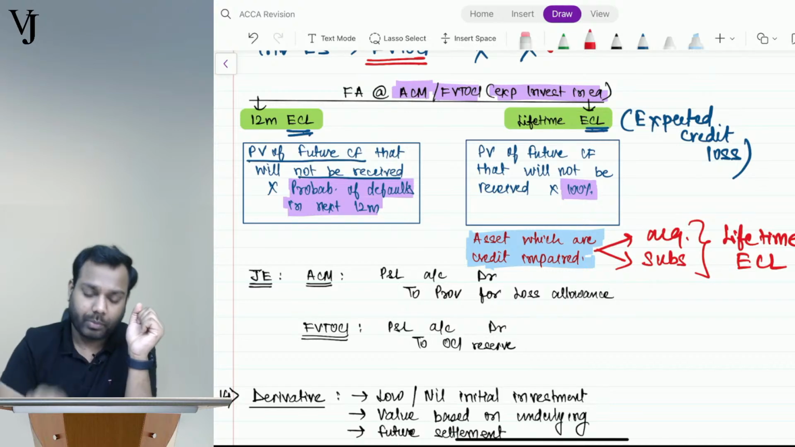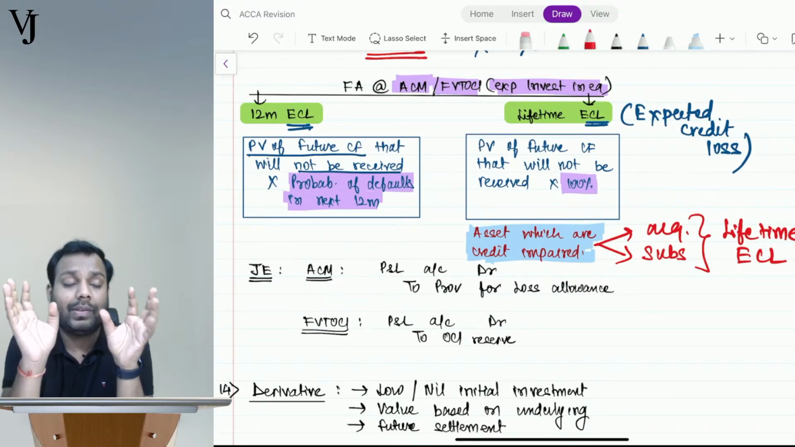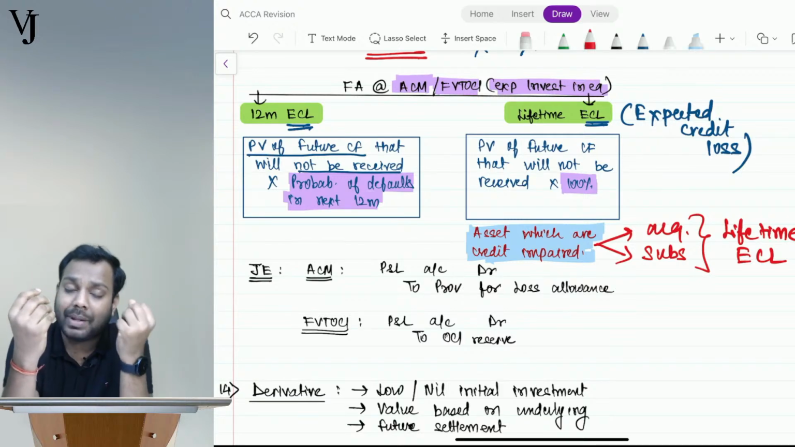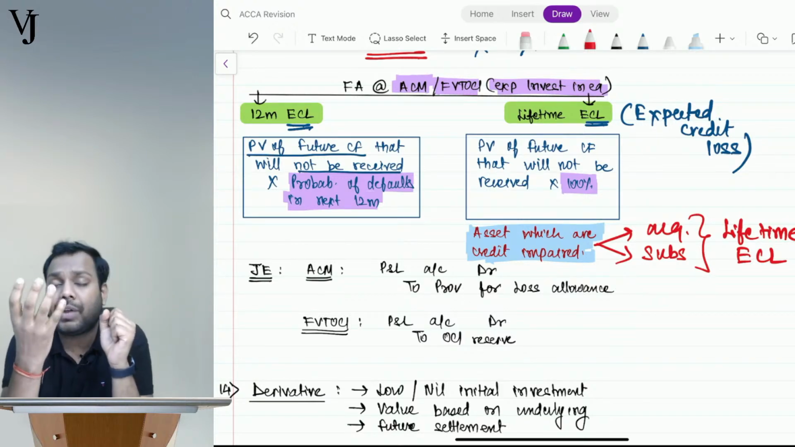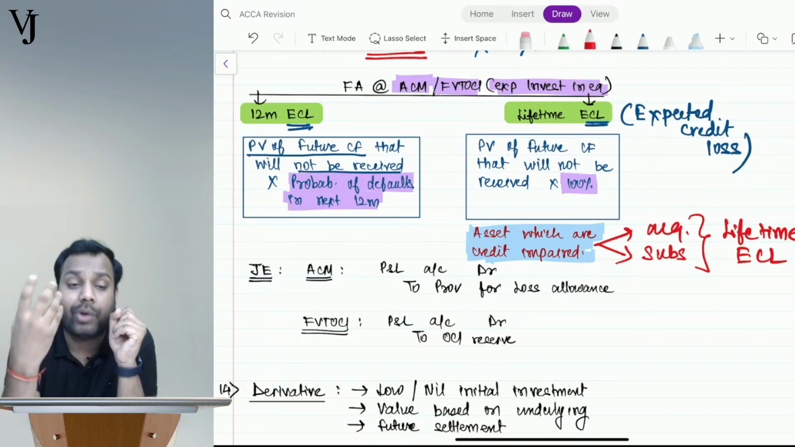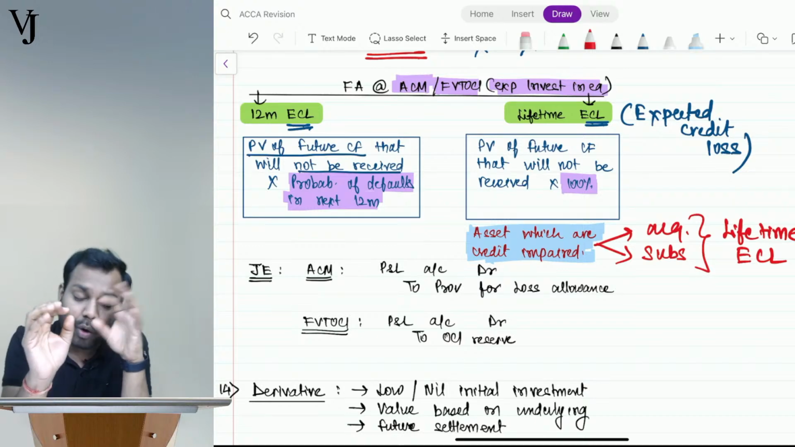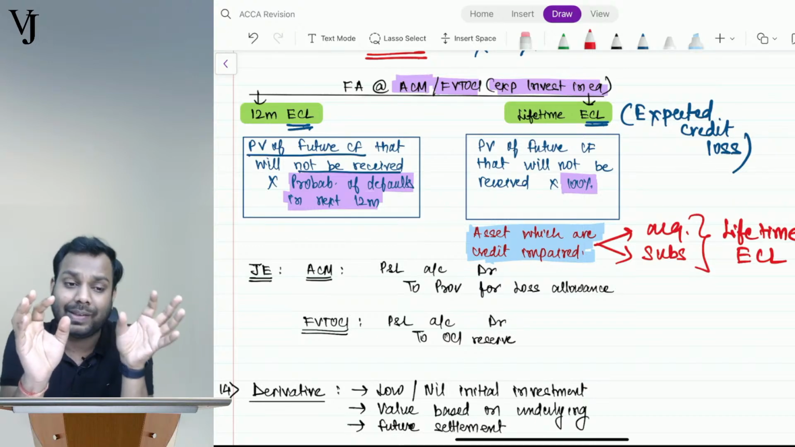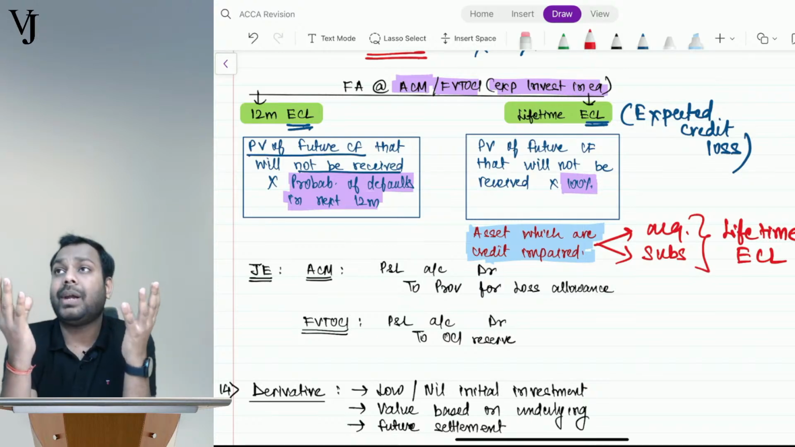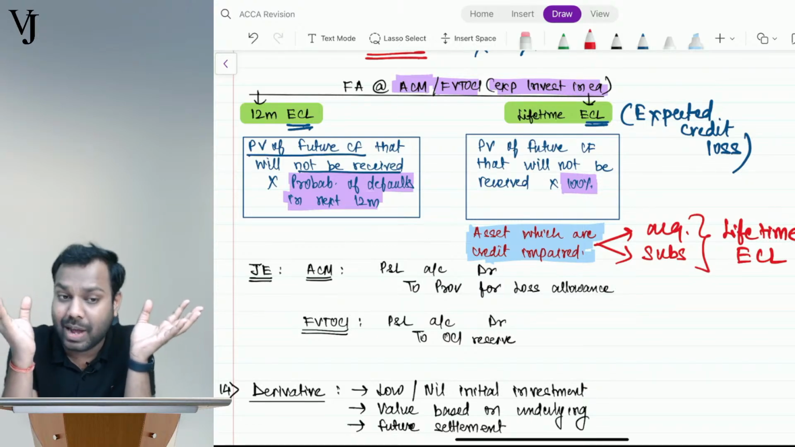Second part, ECL, expected credit loss, can be of two types: 12-month ECL and lifetime ECL. When will I do 12-month and when lifetime? I will do lifetime whenever the asset is credit impaired, either at the time of purchase or when it subsequently becomes credit impaired. In all other cases, it is 12-month ECL. 12-month ECL means I don't doubt that I will receive the payment, but I am just being conservative.